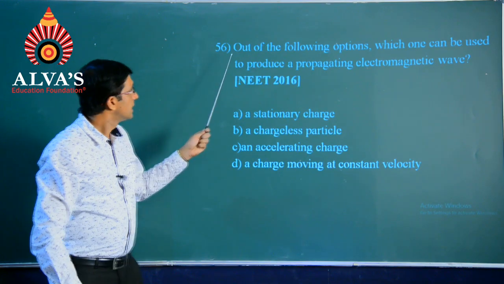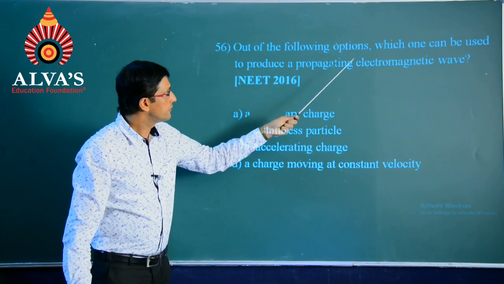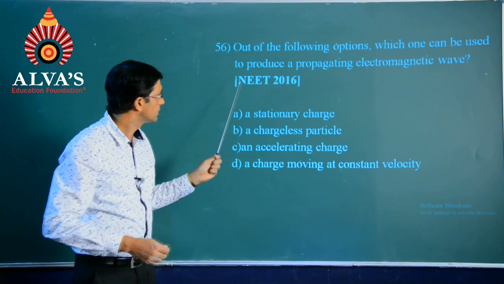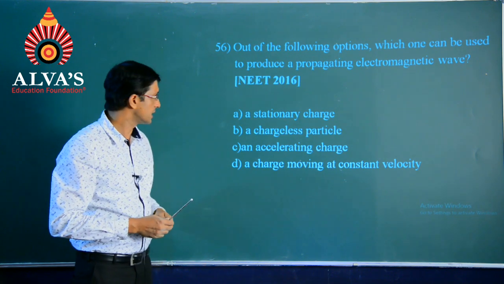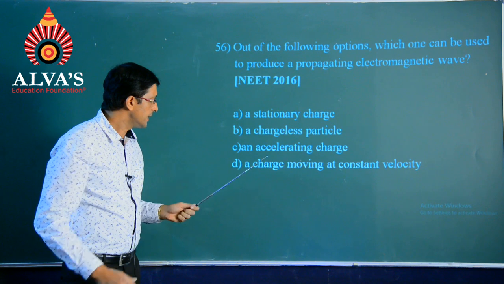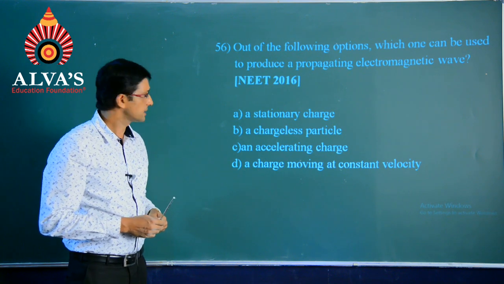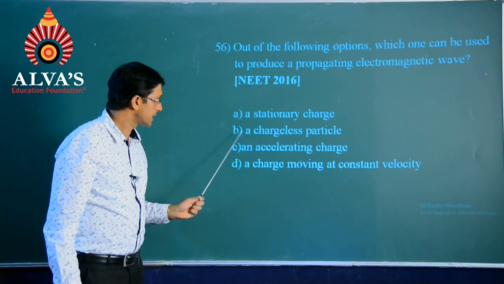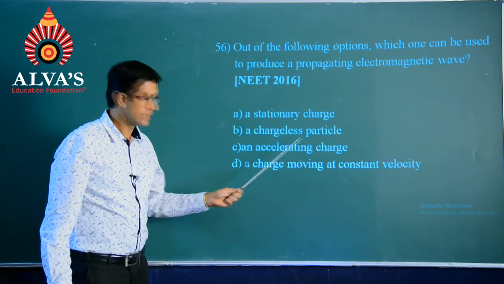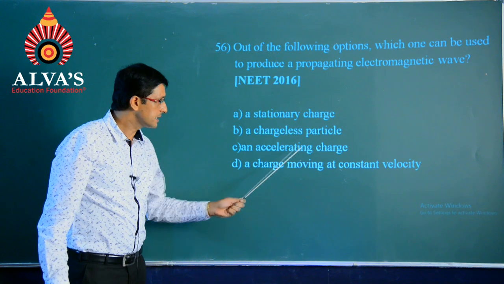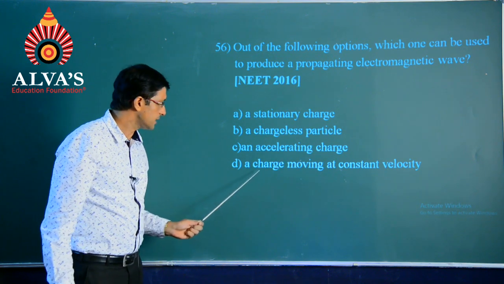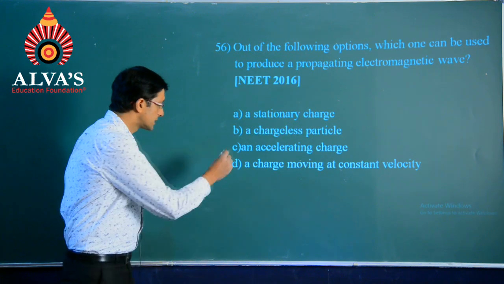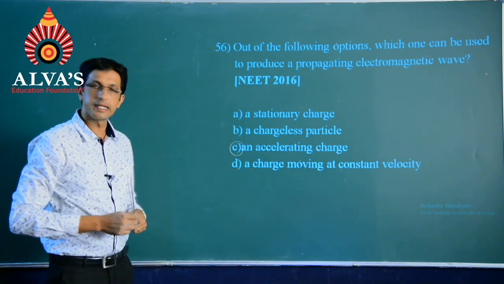Number 56, out of the following options, which one can be used to produce a propagating electromagnetic wave? A question of NEET 2016. So, the different indications right now mentioned are as follows. First option says a stationary charge, second one says a chargeless particle, third one an accelerating charge, and lastly a charge moving at constant velocity. So, it will be the third option for an accelerating charge.